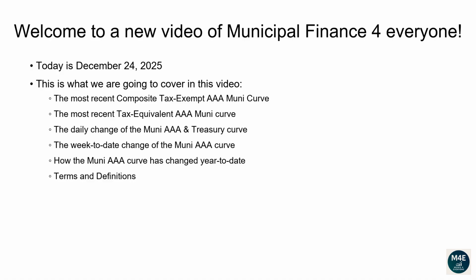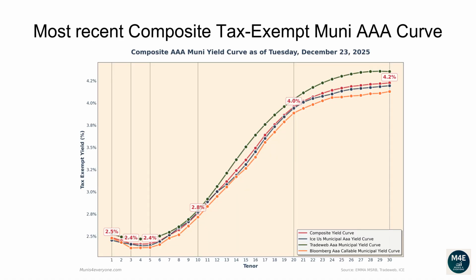Terms and definitions. Let's go over the most recent composite tax-exempt Muni AAA curve. The following composite tax-exempt yield curve is based off the most recent ICE, Tradeweb, Bloomberg yield curves that are available on the MSRB website, plus some proprietary extra adjustments, as of December 23, 2025.